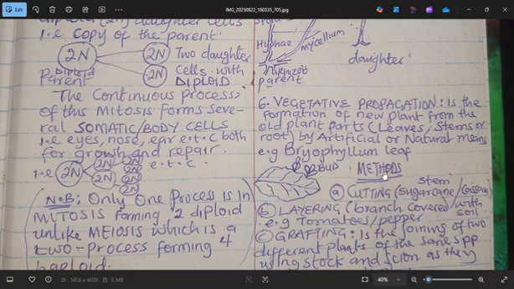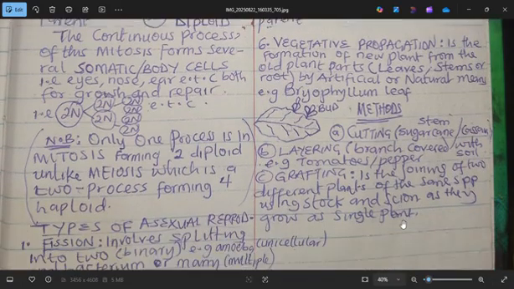Then under vegetative propagation we have cutting, we have layering, we have grafting. Cutting means you cut the stem, like sugarcane, cassava. Then the layering, it is the branch that you cover with soil, like tomatoes and pepper. So you lay the branch to the ground, pour soil, and it will keep growing.